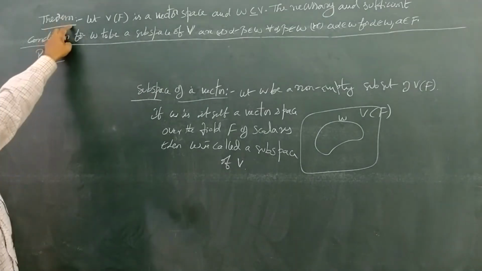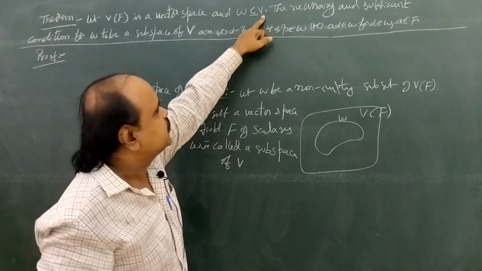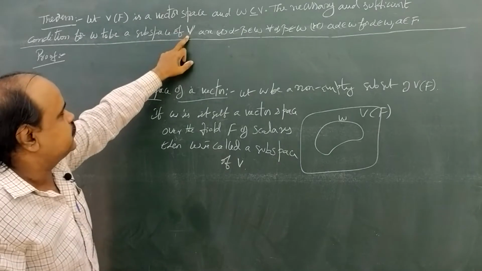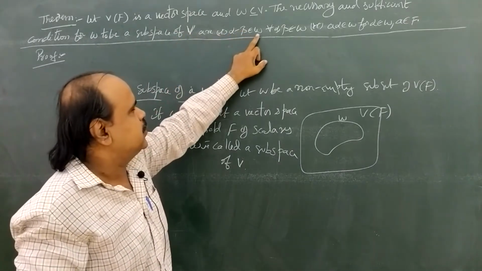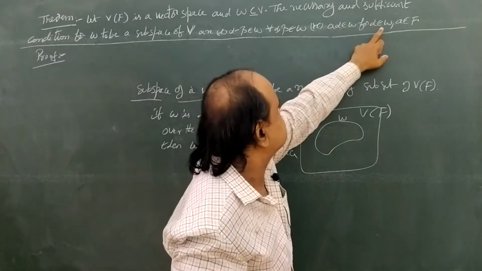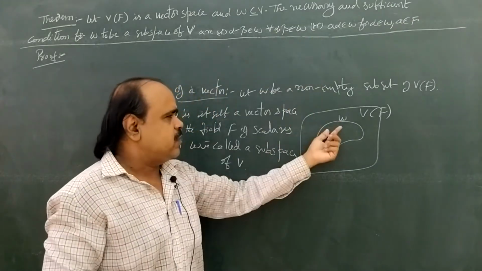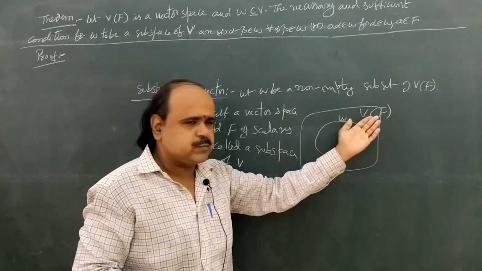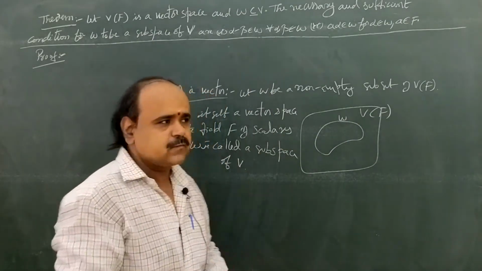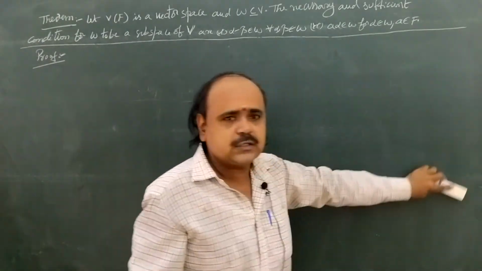So we come to the theorem. Let V over F be a vector space and W a subset of capital V. The necessary and sufficient conditions for W to be a subspace of V are: alpha minus beta belongs to W for all alpha, beta belongs to W, and a alpha belongs to W for alpha belongs to W and a belongs to capital F. With these two conditions only, W is directly a vector subspace of V without proving all the properties of a vector space.